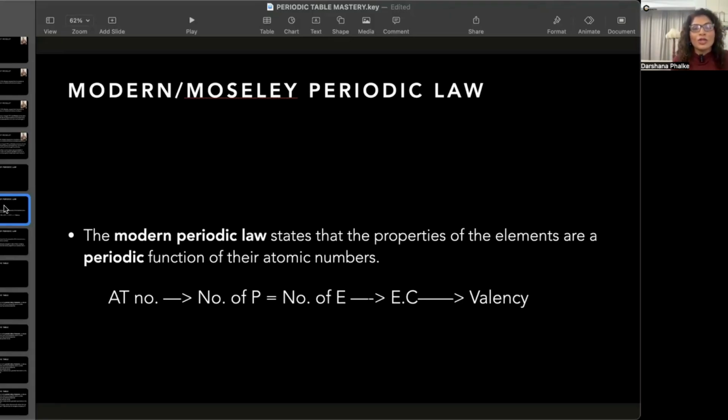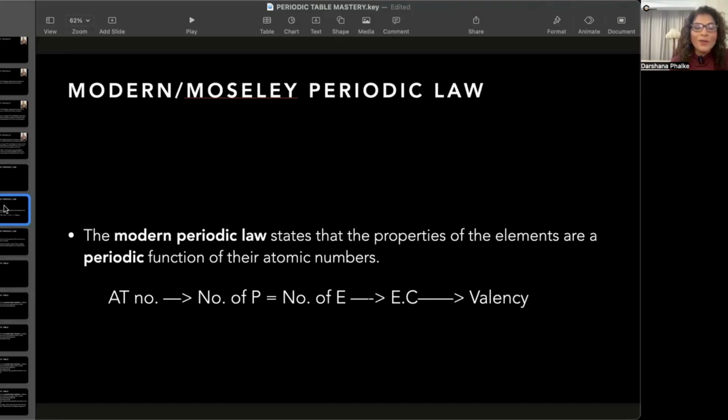Number of protons is equal to the number of electrons. Electrons give us the electronic configuration, and electronic configuration tells us the valence electrons. Valence electrons talk about the valency. Valency talks about the chemical behavior, which is the chemical property. So of course the properties are dependent on the atomic number.